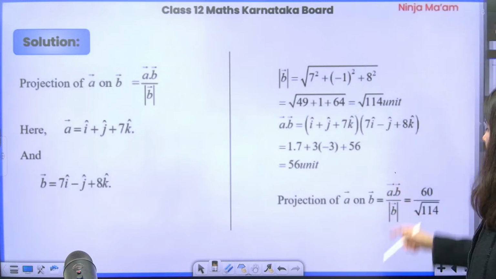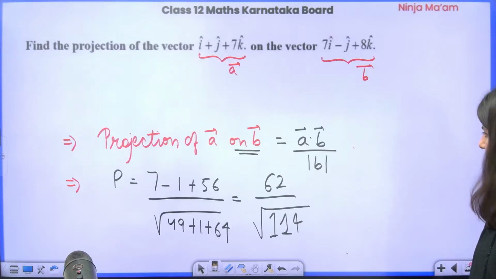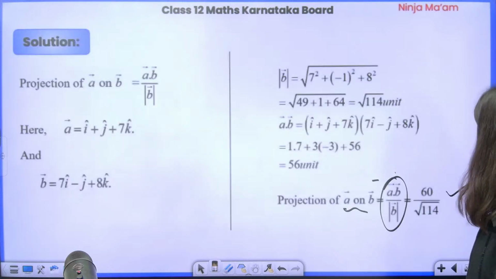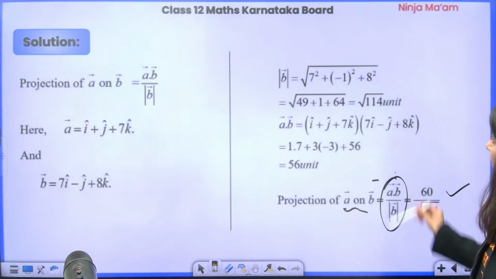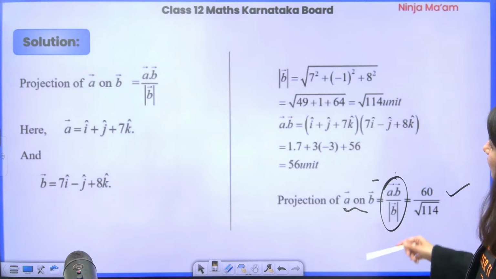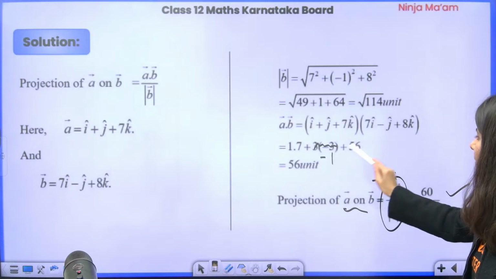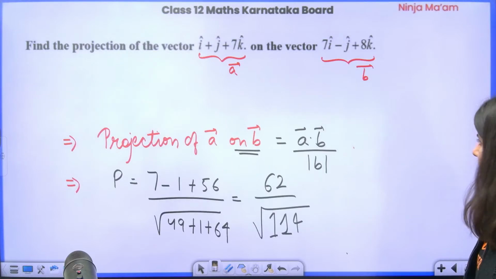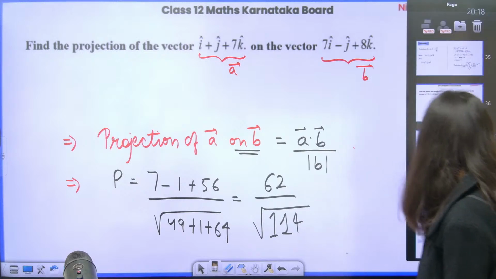So can you see, projection of A on B is A dot B upon magnitude of B vector, 60 upon square root of 60. 8 sevens are 56. Hold on. 1.7 minus 1 plus 56. Sorry, this is wrong. Minus 1, they are saying. So this calculation they have done wrong. Correct? So this is minus 1. 55 plus 7, 62. Correct. Okay.